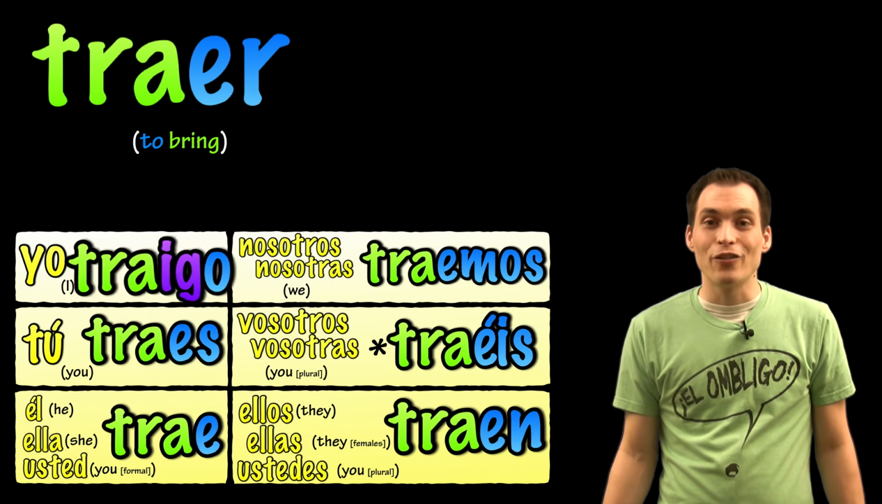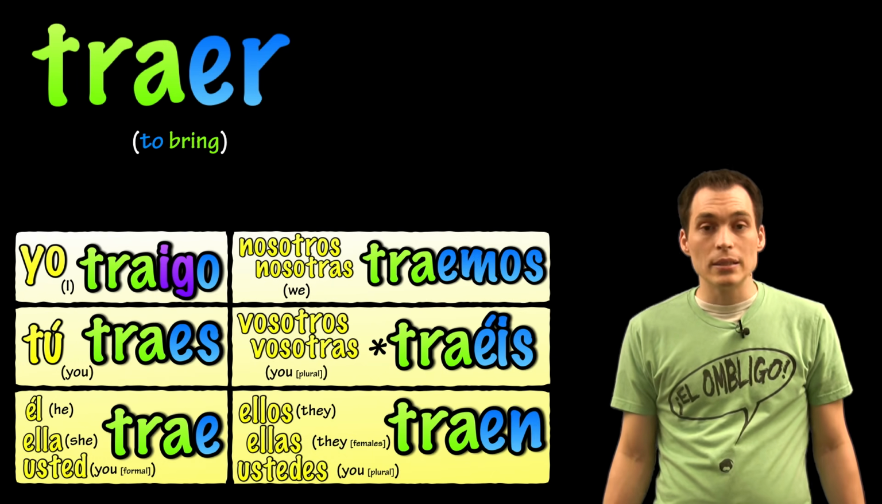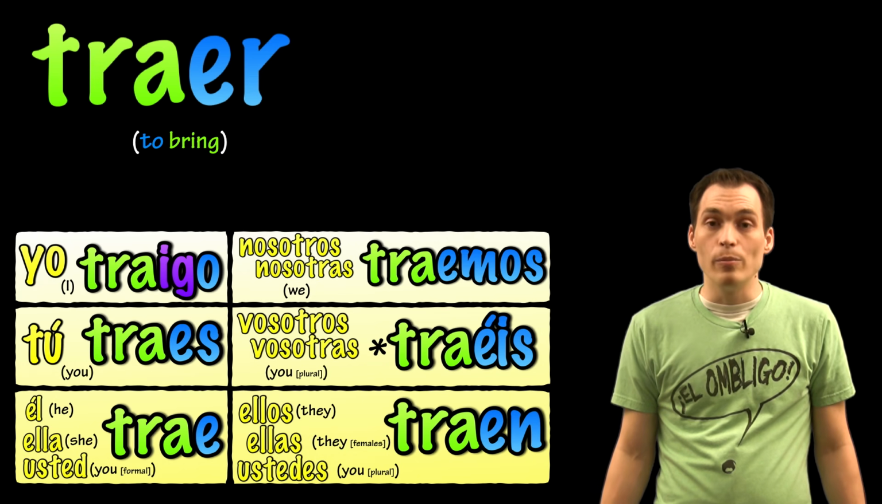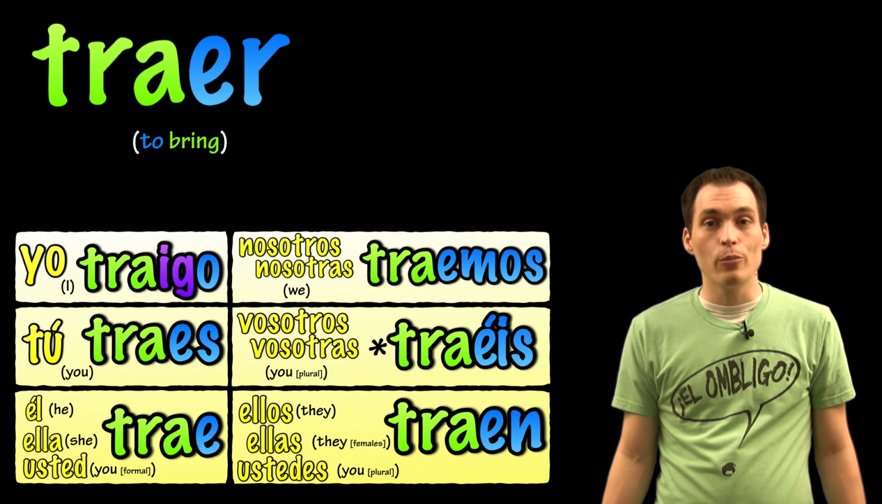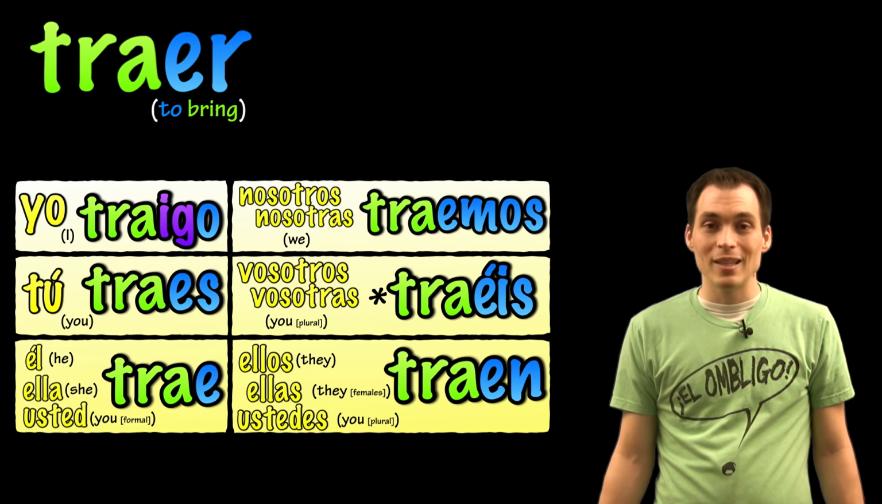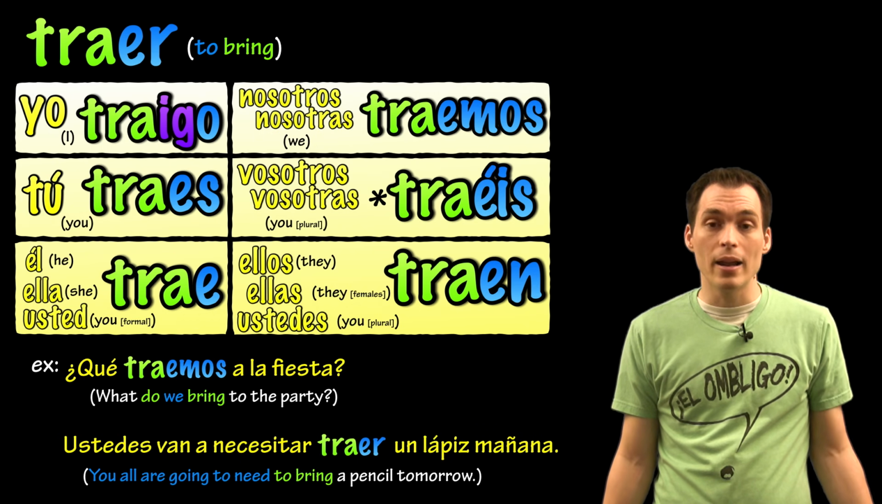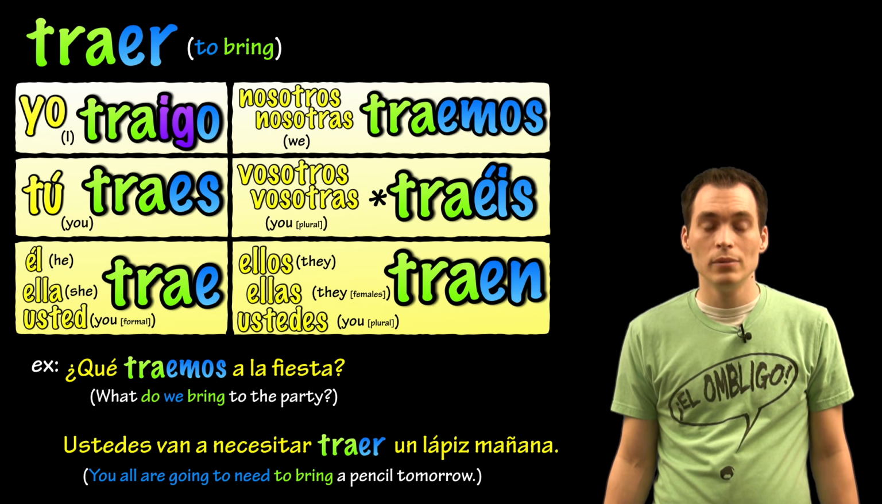Another verb in the Goyo family is traer, to bring. Traigo would be I bring. Traes would be you bring. Trae would be he or she brings, or you bring, formal. Traemos would be we bring. Traéis would be you all bring if you're speaking Spanish in Spain. Traen would be they bring or you all bring. Some examples. ¿Qué traemos a la fiesta? What do we bring to the party? Ustedes van a necesitar traer un lápiz mañana. You are all going to need to bring a pencil tomorrow.